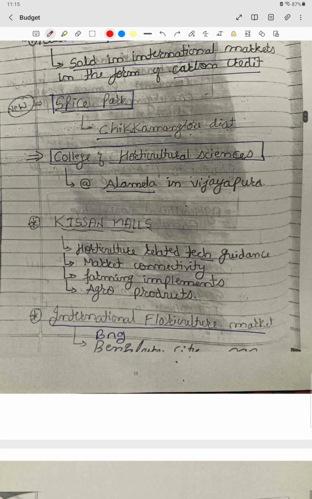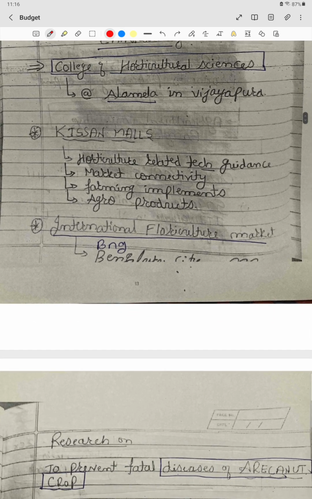Then we have Spice Park. Where is the Spice Park being established? It will be in Chikmagaluru. Where is the Spice Board? Spice Board actually is in Hubli Dharwad, I think. Then a new college of horticulture science will be established in Almel, that is in Bijapur.